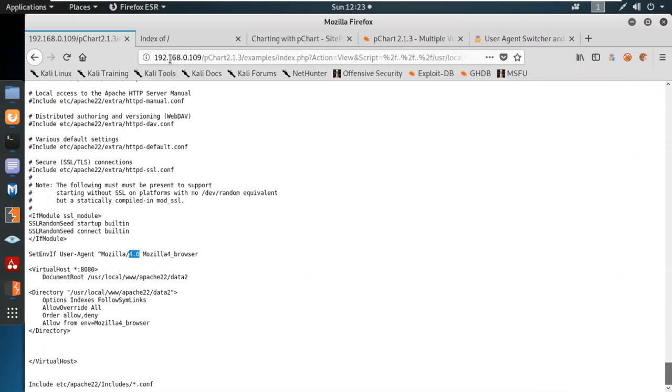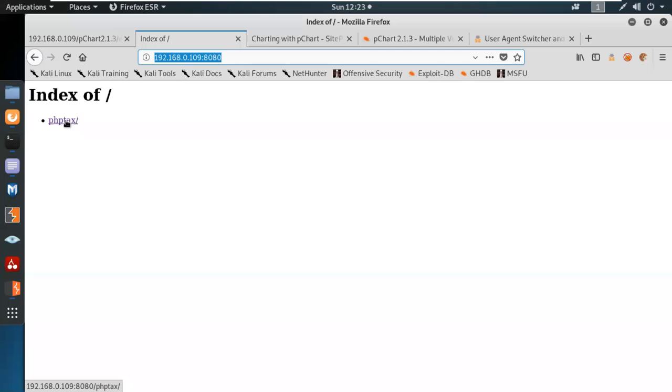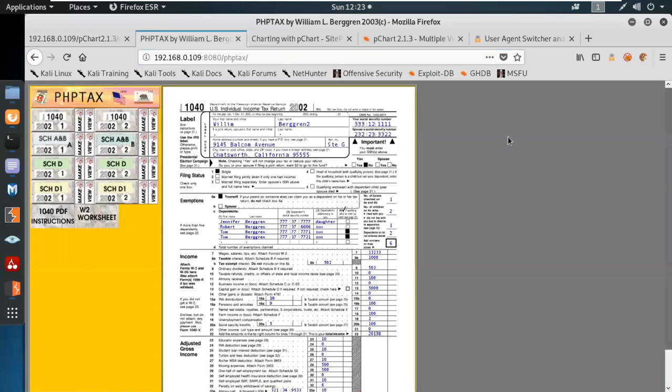4.0, and over here I can see PHP Tax. So the most important thing is to understand all the possibilities one by one which can lead us to the exploiting part. We have PHP Tax over here, and our major agenda is to get access to the server, and over here we need to simply gain unauthorized access or information.